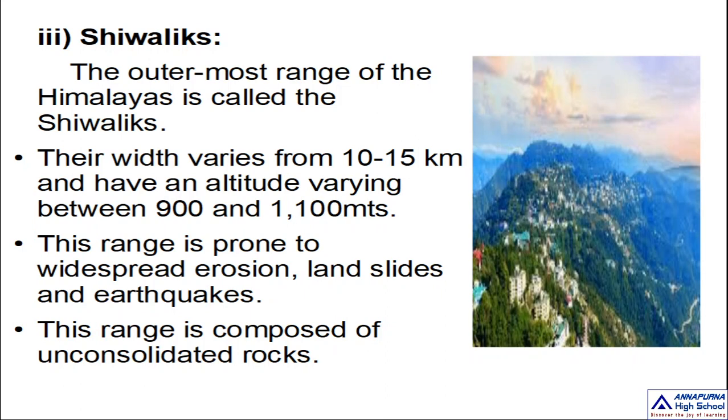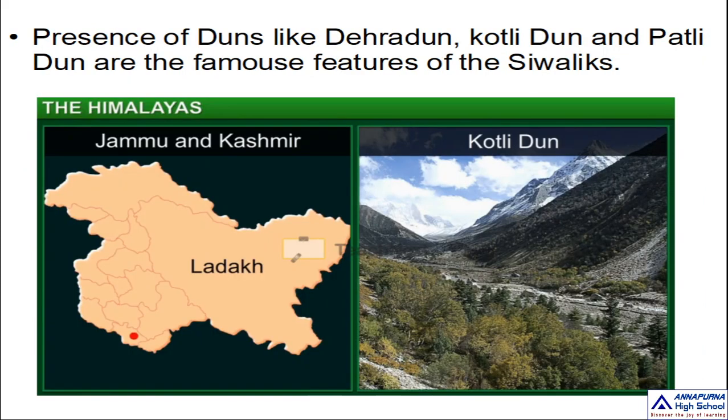Beautiful dunes are here in the Shivaliks. The presence of dunes like Dehradun, Kotli Dune, and Patli Dune are the famous features of these Shivaliks.